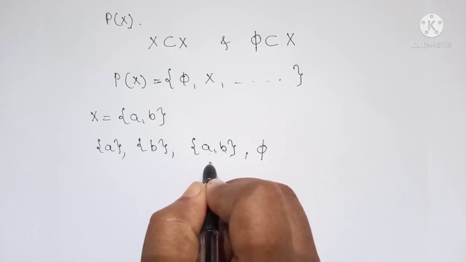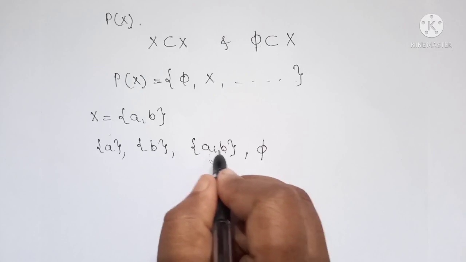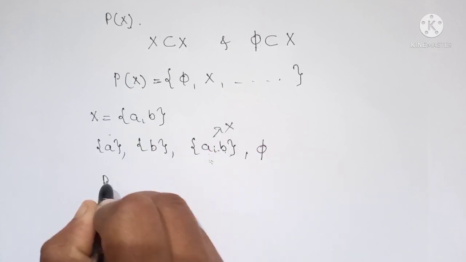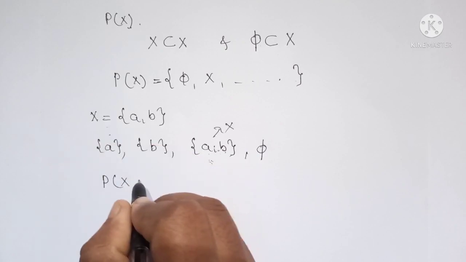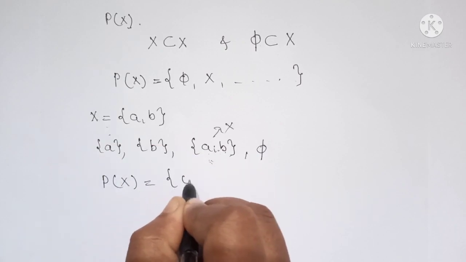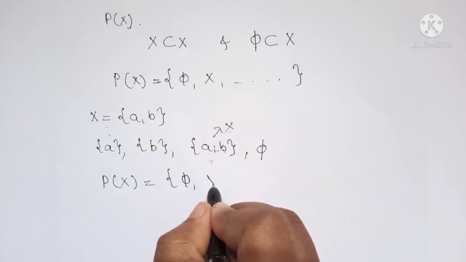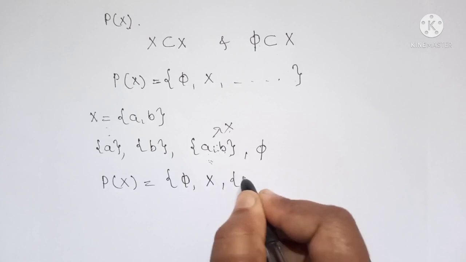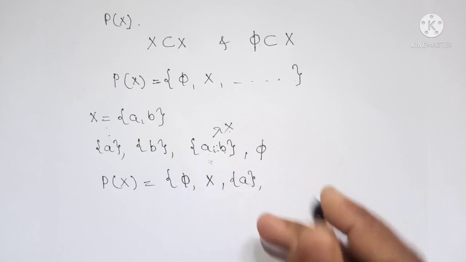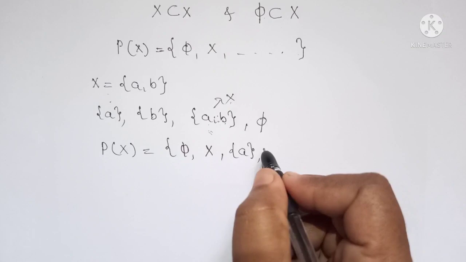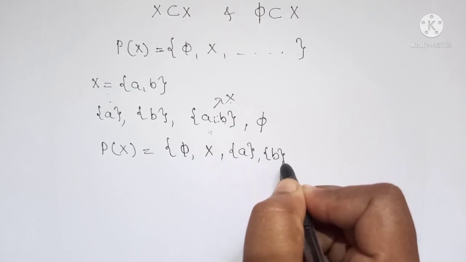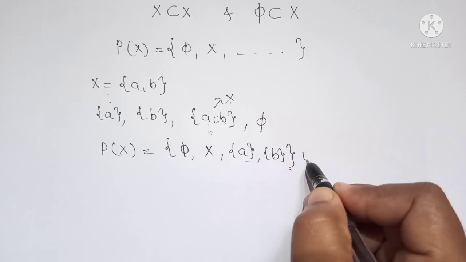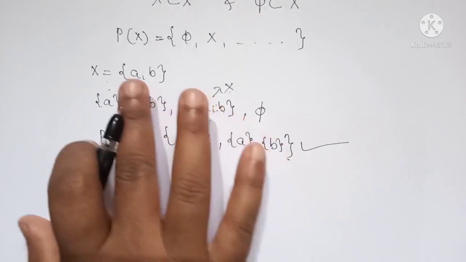A comma B itself is the set X. So the power set of this set X is the null set, the set X itself, that is A comma B, and the subsets including A and including B, which are the singleton sets. Okay, so this is the power set of the given set X.